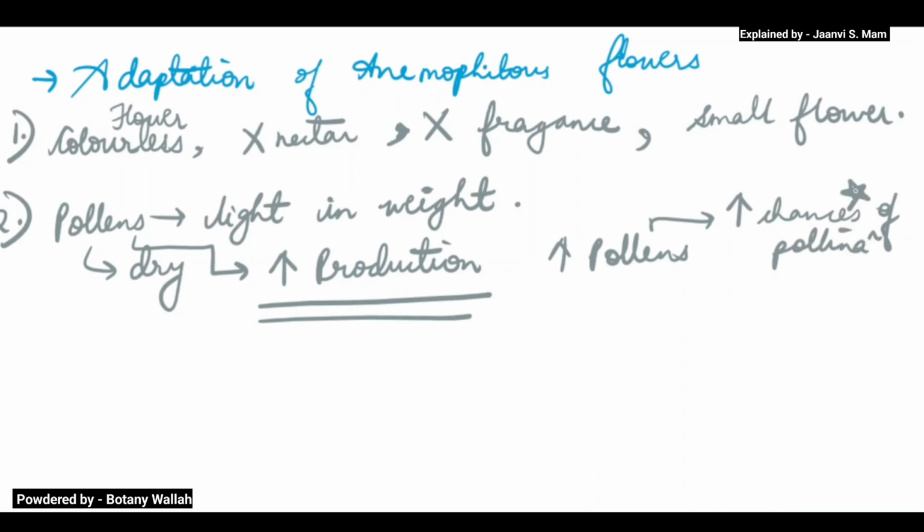See, if there are more pollens, now wind is a very random phenomenon. Means there might be some pollens which will fall here and there. So if we have more pollens, then some pollens will go to flowers, and some may fall here and there. So these flowers are producing the pollens in higher amount so that the chances of pollination increase, or else some pollens might fall here and there. For this reason, for the chances of pollination to increase, they increase the production.